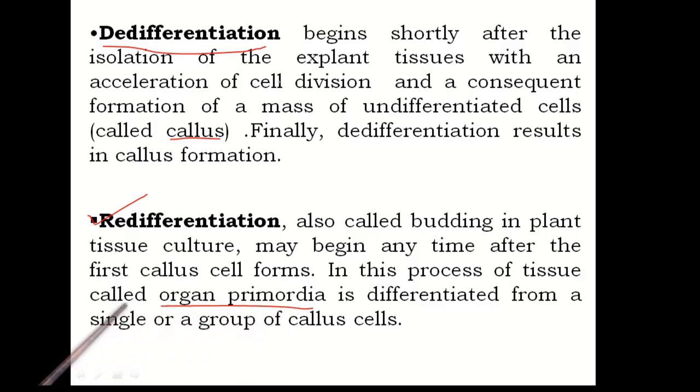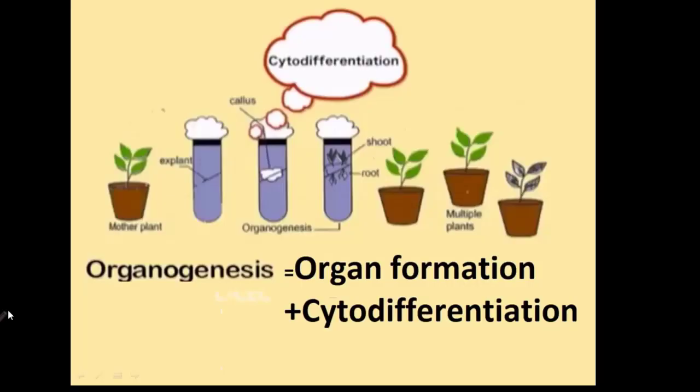This process is known as organogenesis or redifferentiation. So in this figure you see that an explant is placed in a culture medium and it forms